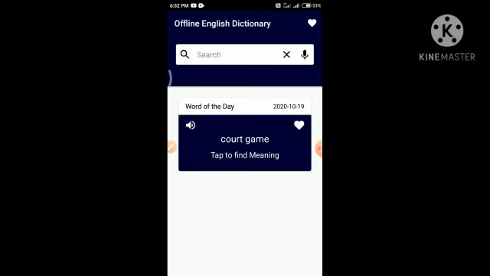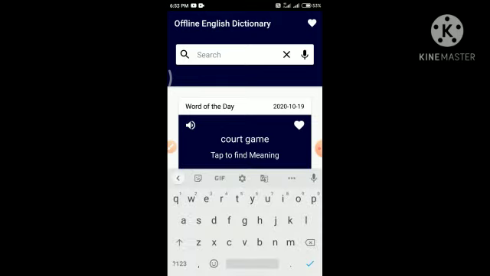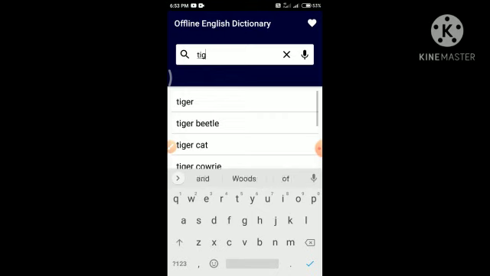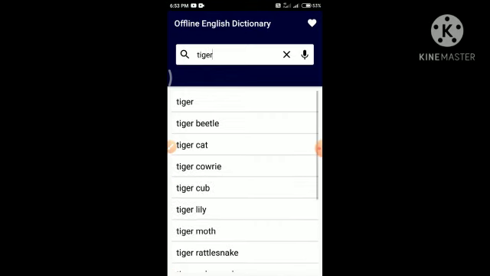So I want to show you what that is. Tiger. So you can see the first word given, that is tiger.